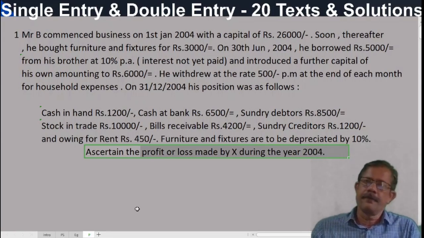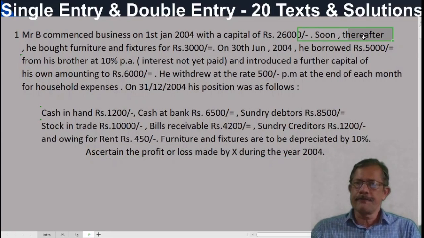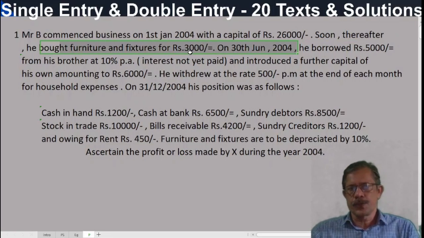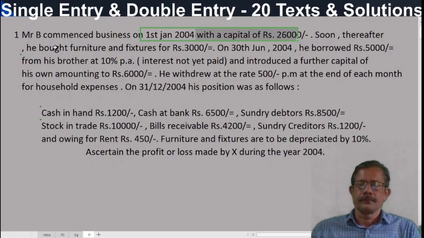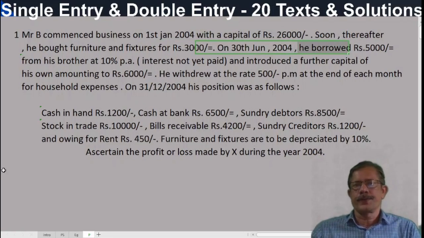So soon thereafter, he bought furniture and fixtures. He bought furniture and fixtures for 3,000 rupees. Soon thereafter means immediately, that means on 1st January 2004, immediately. Okay? On 30th June 2004. So this is an additional asset purchased.